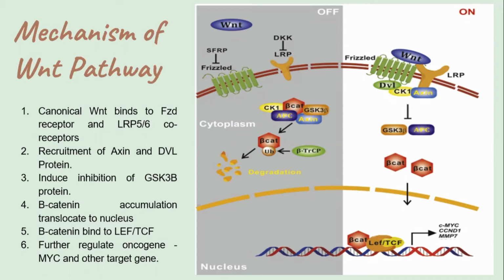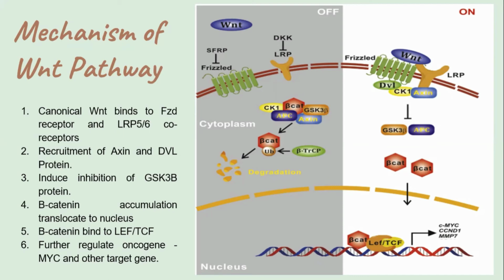So there are two types of WNT signaling pathway. This one is with the absence of the WNT ligand. So the inhibitors of the WNT signaling pathway, such as DKK and also SFRP, that function as tumor suppressors will contribute to the degradation of beta-catenin through formation of the beta-catenin destruction complex that consists of CK1, APC, axin, and also GSK3 beta. Thus, it prevents the transcription of beta-catenin targeting oncogenes.